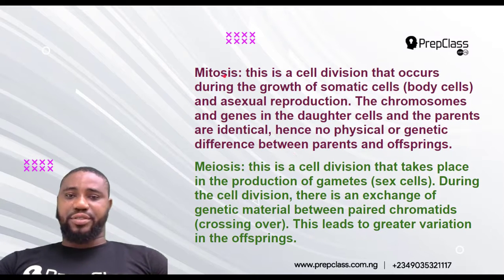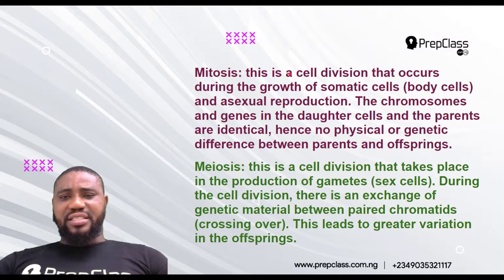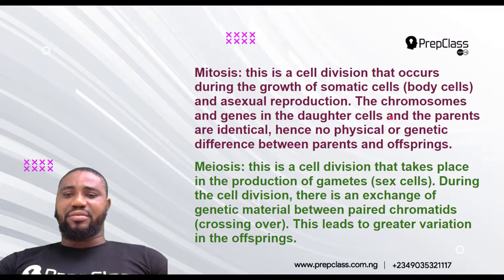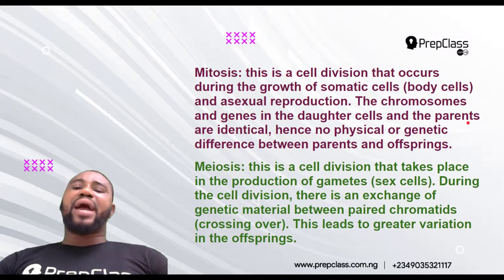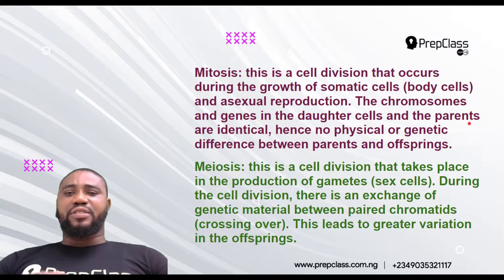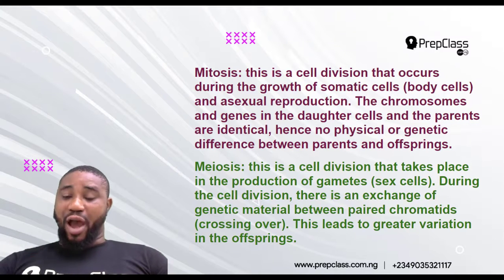Difference. Mitosis. This is a cell division that occurs during the growth of somatic cells, as body cells, and asexual reproduction. The chromosomes and genes in the daughter cells and the parent cells are identical. Hence, no physical or genetic difference between parents and offspring. In mitosis, a cell division that occurs in somatic cells, an organism will just divide into two, or in the growth of body cells, a particular body cell just divides into two.